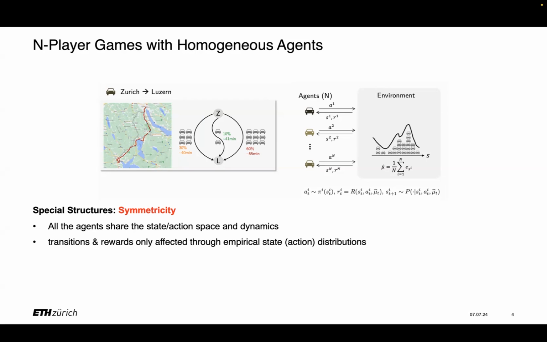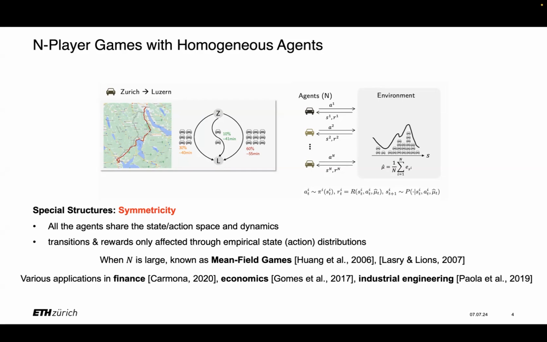Here, we do not care about the particular state-action of some particular agent, but only the state density matters. And we can model the reward and the dynamics of the system by some function which depends on the agent's current state-action and the empirical state distribution of all the agents. And when the number of agents n is very large, we can apply the mean-field approximation, and that will result in the well-known mean-field games setting. Mean-field games have various applications in finance, economics, and industrial engineering. And this is the focus of our paper.